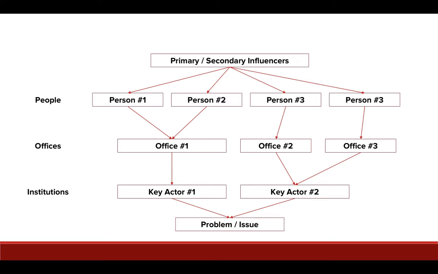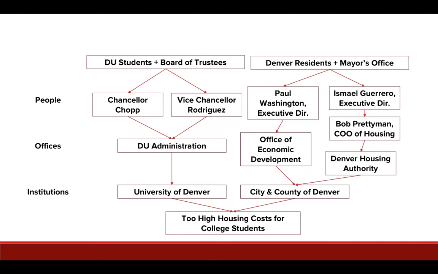A quick note, offices may just be subgroups or subsections of an institution. Like an institution could be the Colorado government. An office more or less is the state legislature, if you get what I'm saying. Okay, so let's look at an example power map, and we'll take a little time to flesh this out.